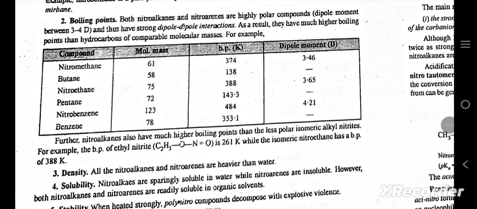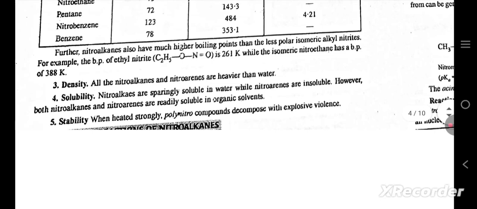Both nitroalkanes and nitroarenes are highly polar compounds, dipole moment 3-4 D, and thus have strong dipole-dipole interactions. As a result, they have much higher boiling points than hydrocarbons of comparable molecular masses. For example, you can see some compounds with molar mass, boiling point, and dipole moment. Further, nitroalkanes also have much higher boiling points than the less polar isomeric alkyl nitrites. For example, the boiling point of ethyl nitrite is 261 Kelvin, while the isomeric nitroethane has a boiling point of 388 Kelvin. Density: all the nitroalkanes and nitroarenes are heavier than water.